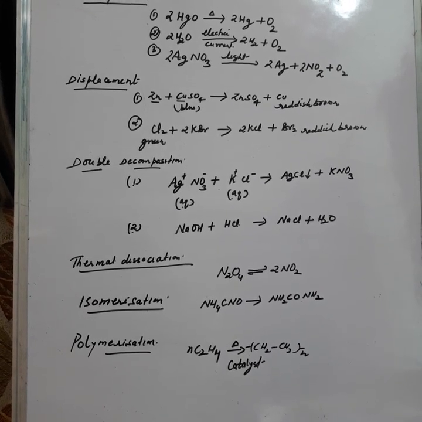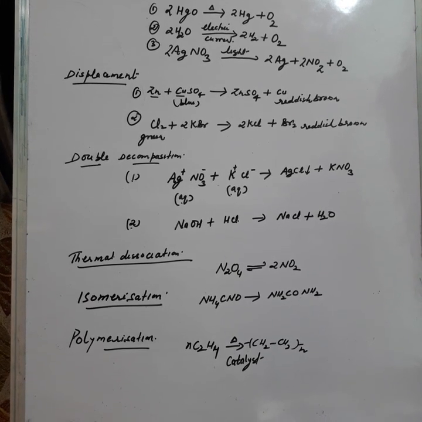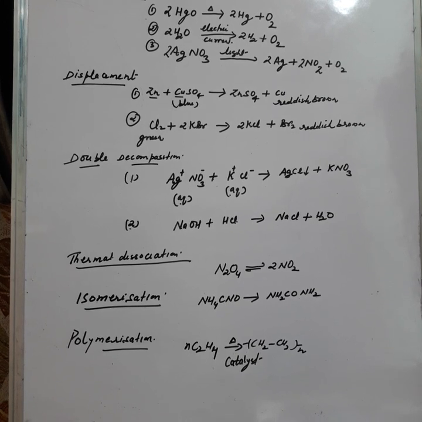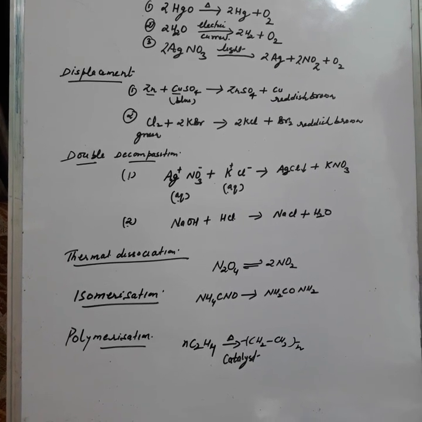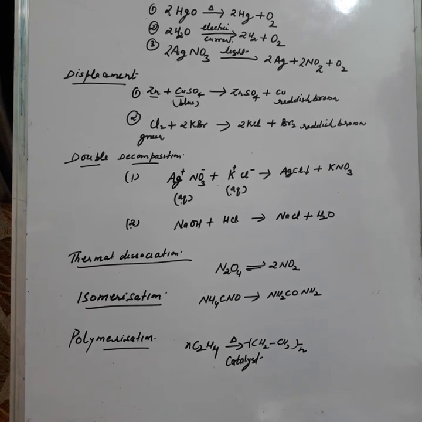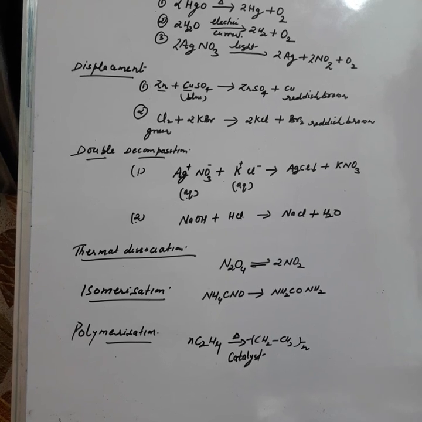Chlorine, green in color, when reacting with potassium bromide, since chlorine is more reactive than bromine, will displace bromine to form potassium chloride plus bromine gas, which is reddish brown in color. So this is displacement reaction. Okay, then double decomposition reaction.